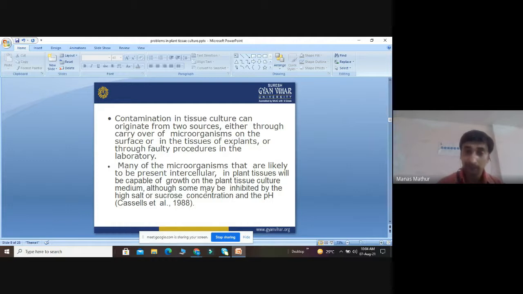But in spite of this, if we find that we cannot control these microbes, what do we have to do? We will manage the salt concentration, we will vary the sucrose concentration, and we will adjust the pH. Using these protocols, we can inhibit the chance of contamination to a great level. So we have to follow proper sterilization and proper laboratory processes, and by this method we can control the contamination.